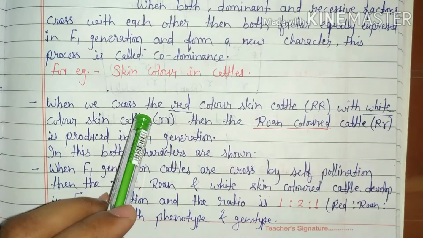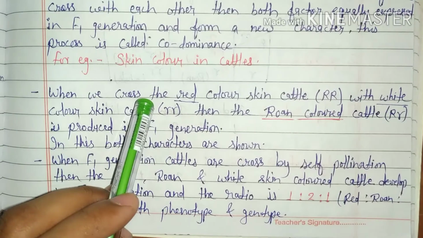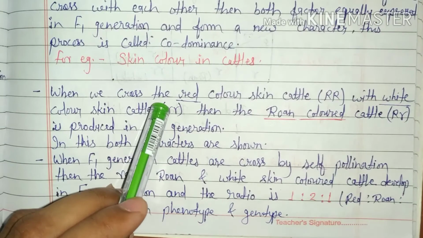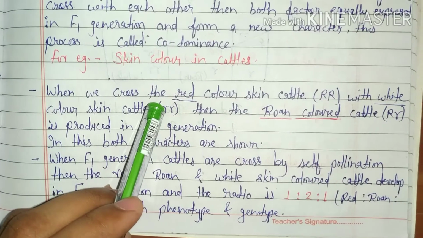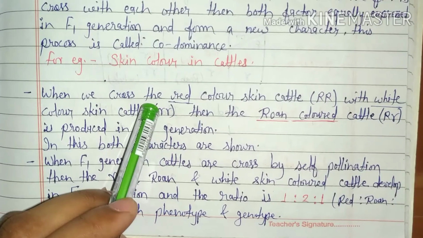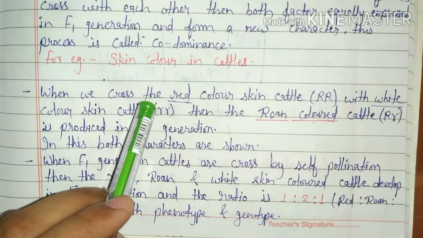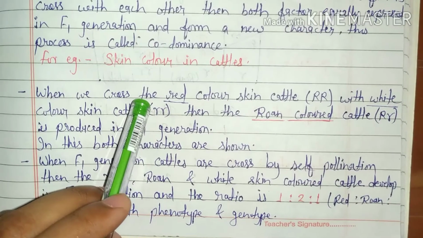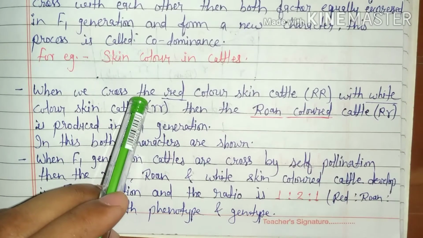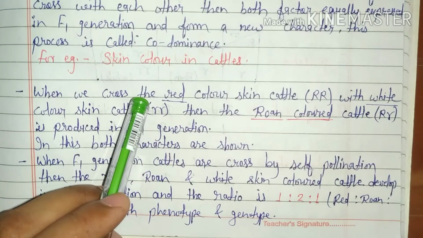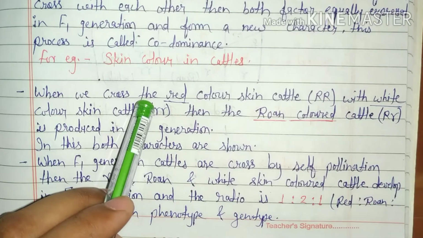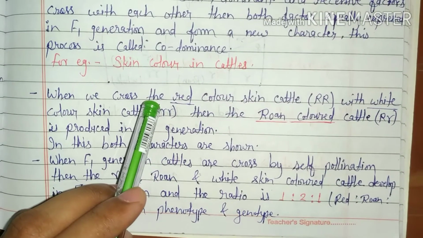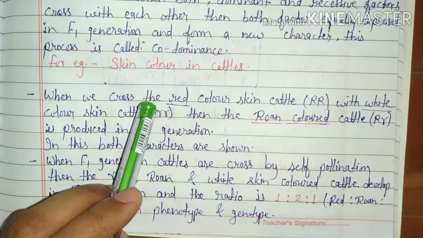Roan color represents both colors, it means white color body has spotted red color. The roan color develops due to the expression of characters of both factors, capital R and small r. When F1 generation cattle are crossed by interbreeding, it means selfing, the red, the roan and the white color cattle develop in F2 generation.